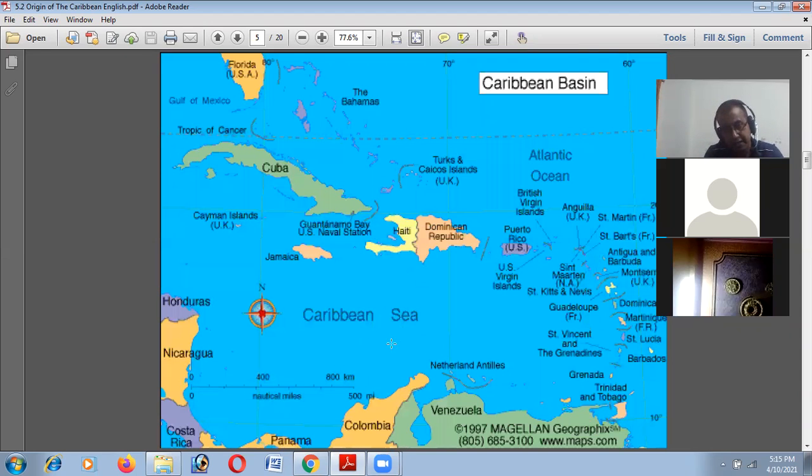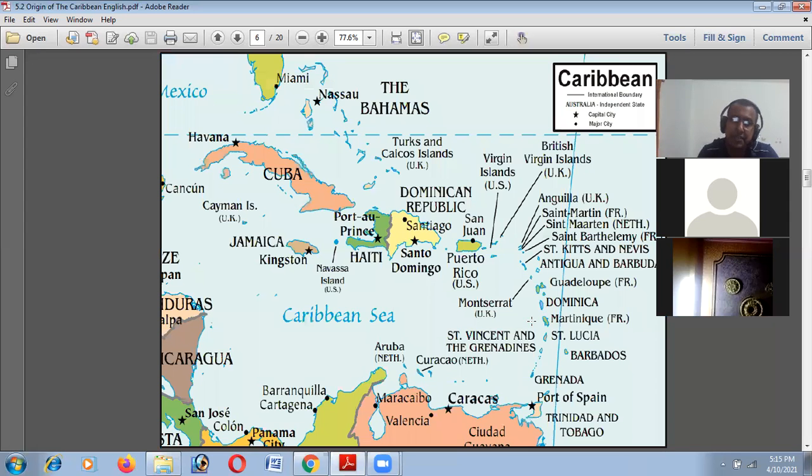So these are the Caribbean Sea and, as you see, many countries. Look here, these islands are under British rule, these islands under the US, and these islands under the French. Some islands, as you have noticed, are under Dutch territory. So these are the islands of the Caribbean Sea.